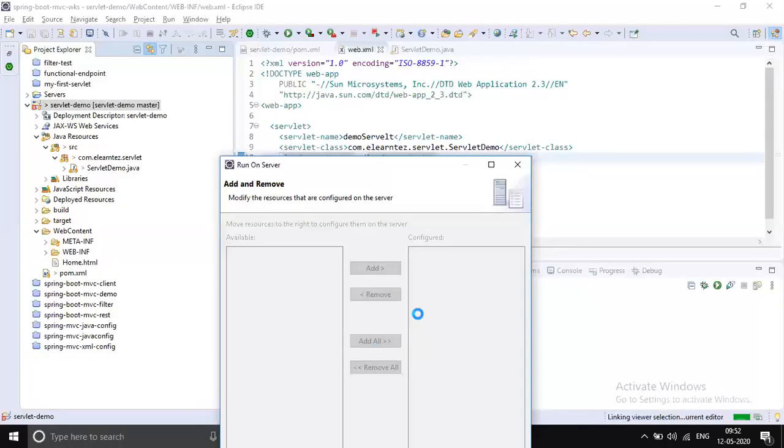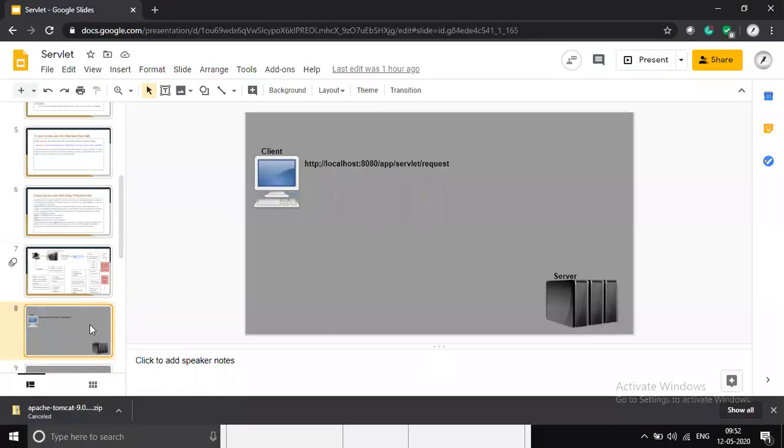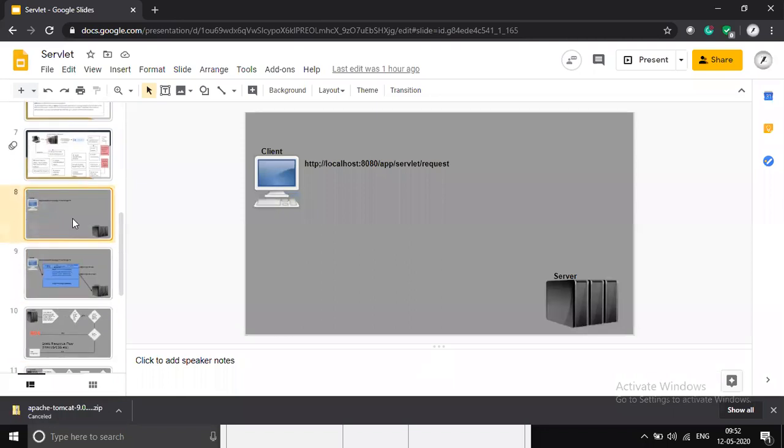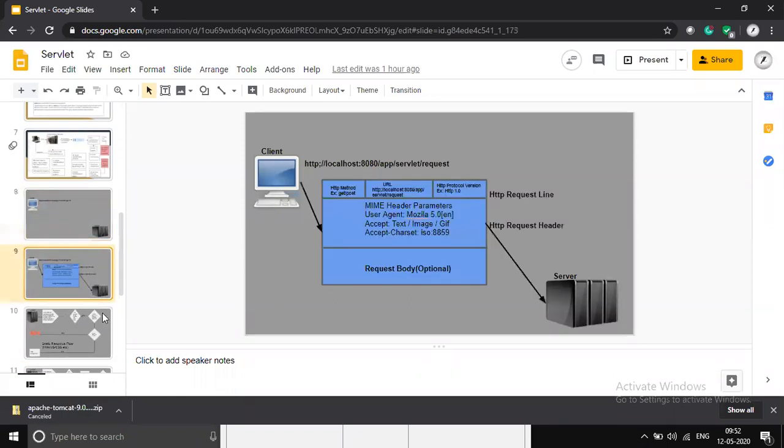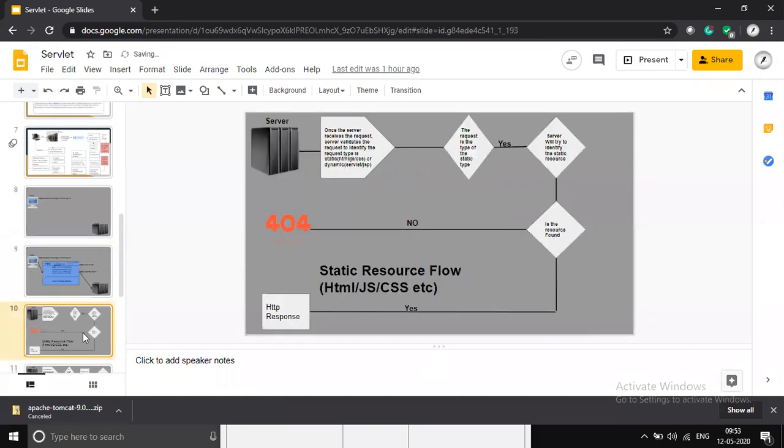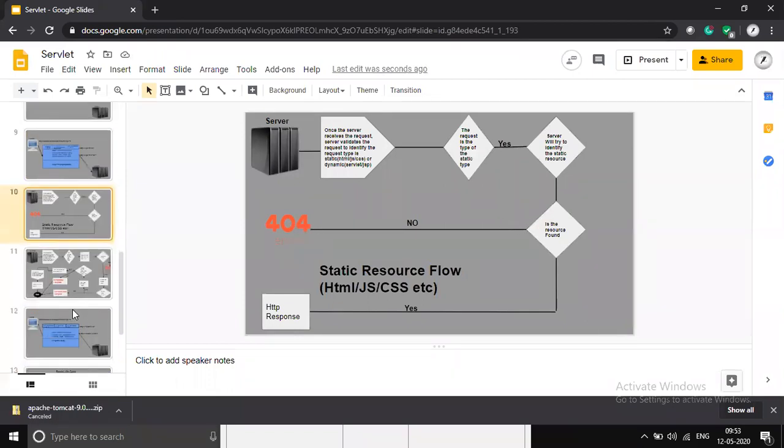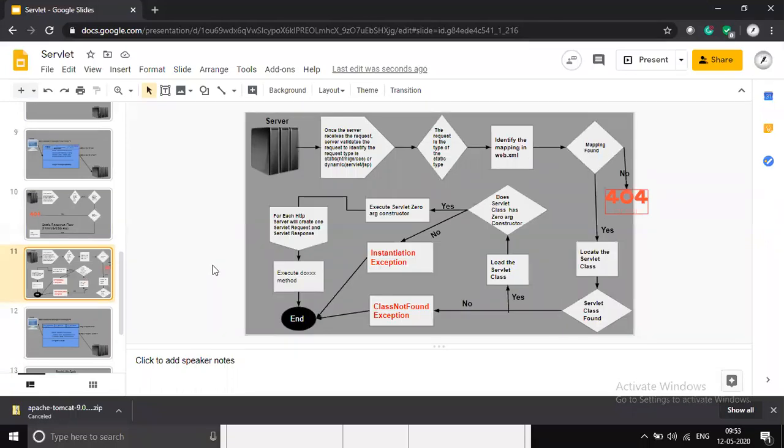So that is all about the servlet life cycle. Step by step, first you send the request. This is the request template prepared by the client. It can be Postman, a browser, or whatever it is. Finally, the request looks something like this, and these steps are performed. If the resource is not found in the web.xml file, you get a 404 error, and finally the entire life cycle looks like this.